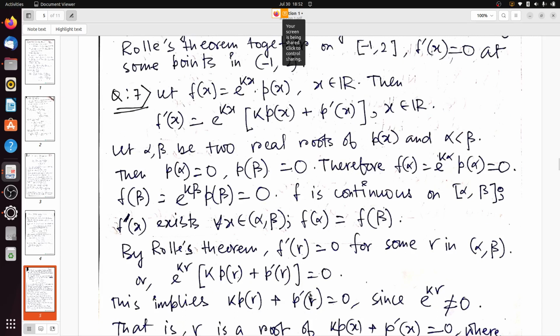See, let us assume that f(x) equals e to the power kx into p(x), for all x belonging to R.